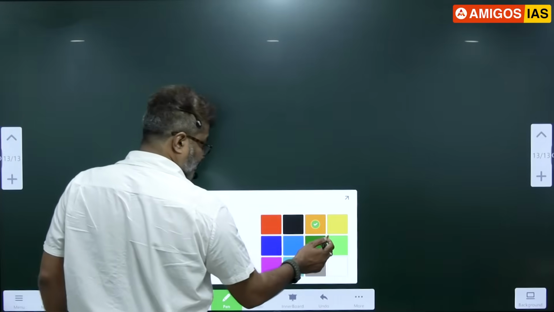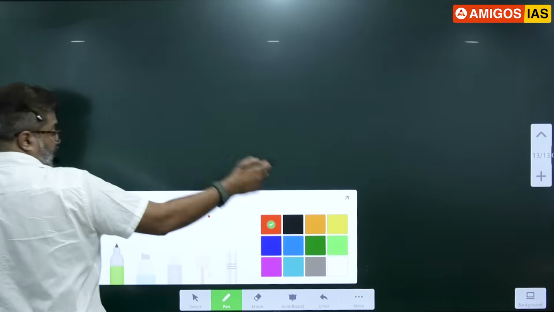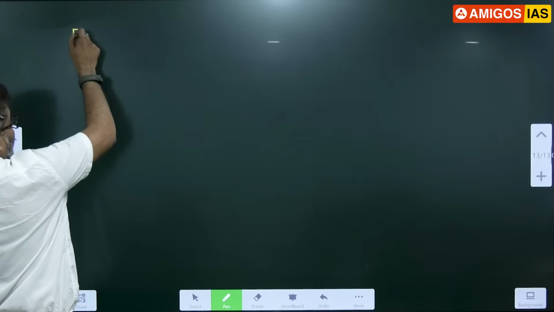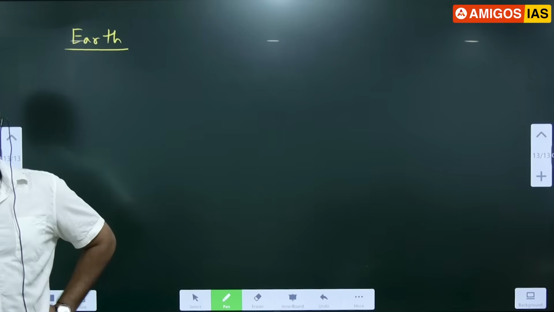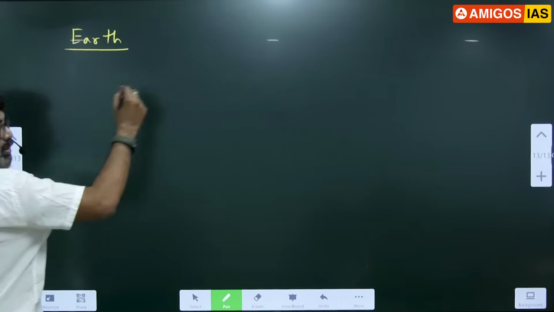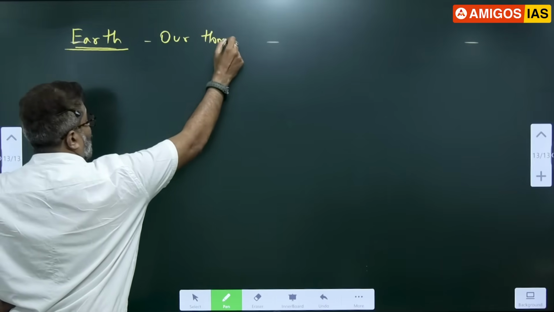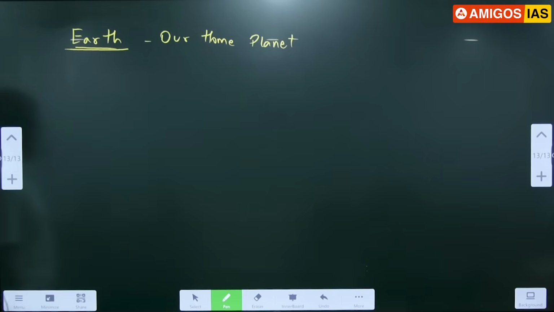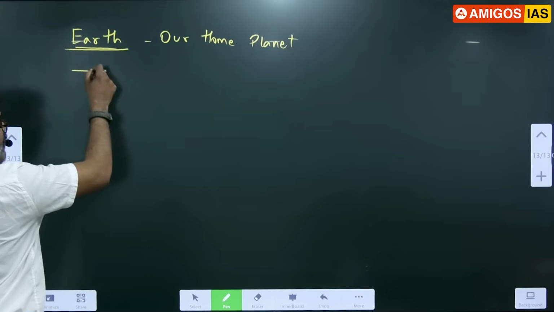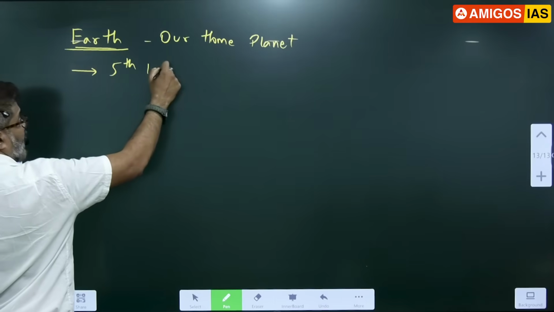Next. Okay, see here. We'll start with the Earth introduction today. Tomorrow anyhow we are going to continue with the same topic. Right? Give the heading as Earth now. Certain topics related to Earth we'll study. Okay? And solar system. Please write Earth, our home planet. So Earth is our fifth largest planet in the solar system, right? It's the fifth largest planet.